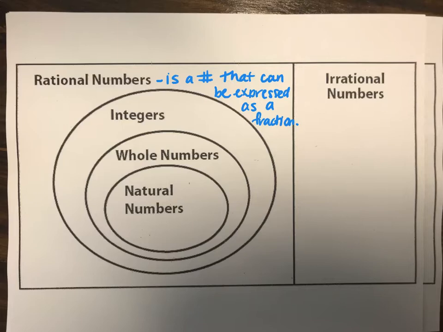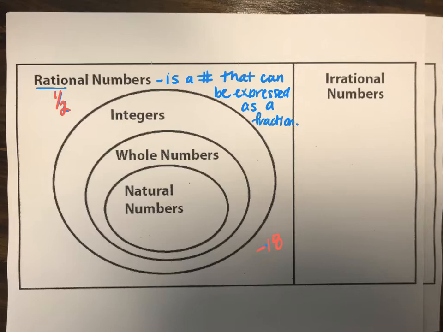Okay, so I'm going to give a few examples and then I want y'all to throw out a few examples. So my first example is going to be 1/2. That is a fraction, right? The main part of this word here is ratio. So that's kind of where we get our fraction. So ratio is something compared to something else, right? So I'm going to give you another number. -18. Actually, I'm going to use a different color for these. -18. Okay. That can also be written as a fraction.